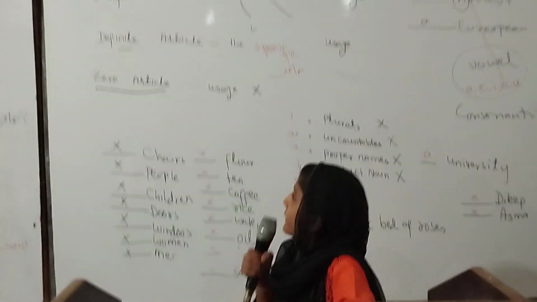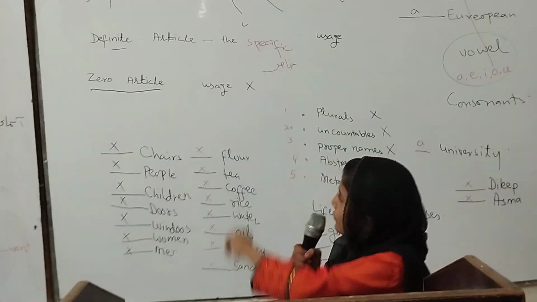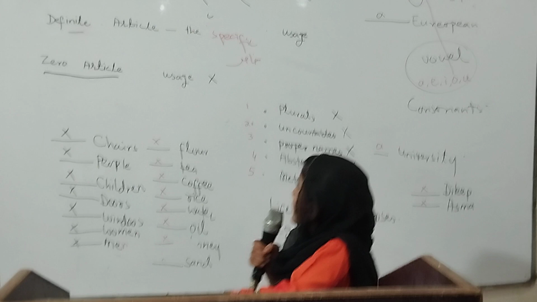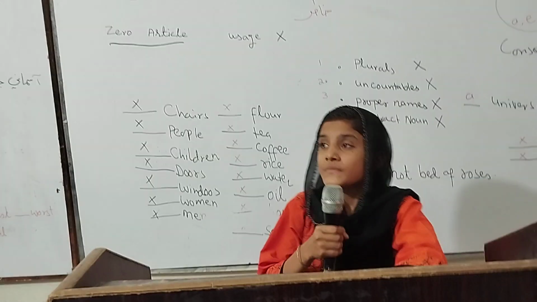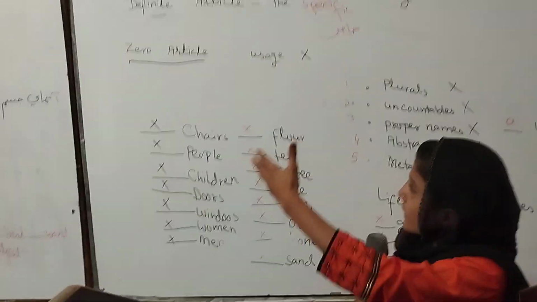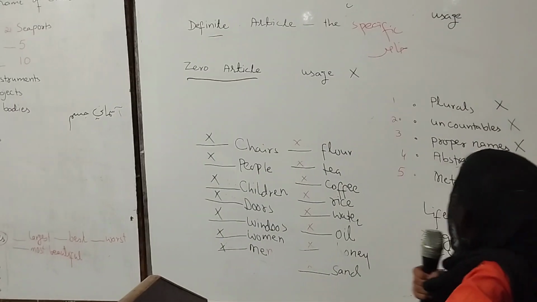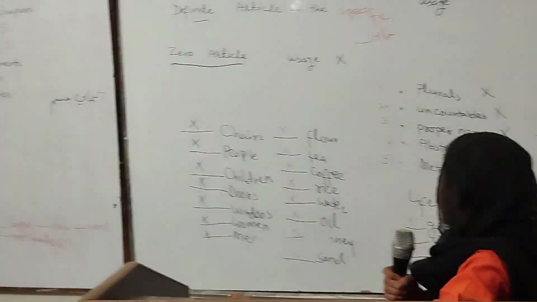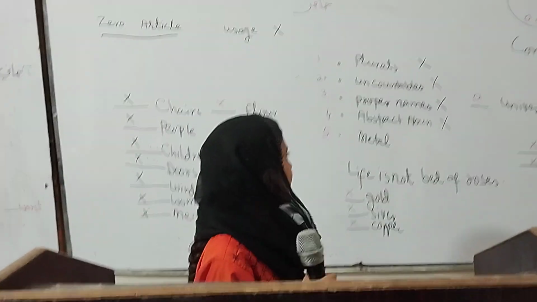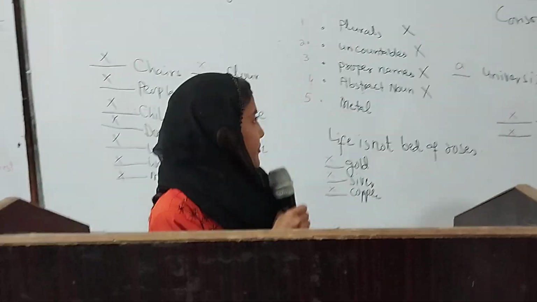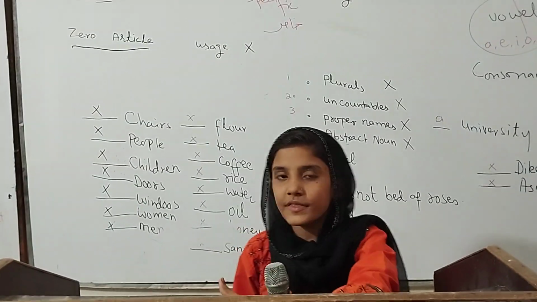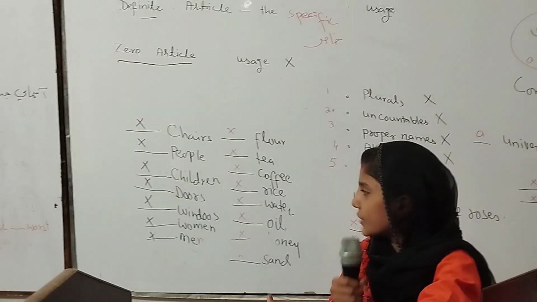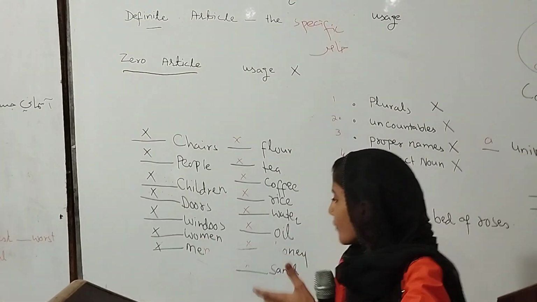And two types, indefinite article and definite article. The is the definite article. It means the moon, the sun, the day, the night, etc. And third is the zero article. Zero article means no article. Plurals and uncountable, proper name, abstract noun and metal. Plurals mean chairs, people, children, doors, windows, women and men.